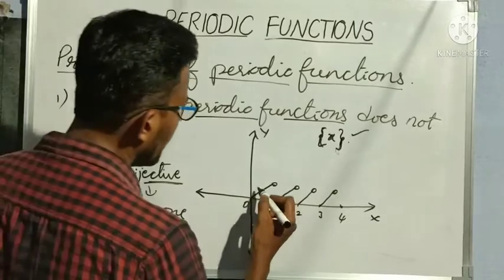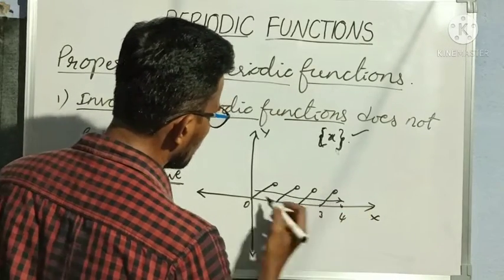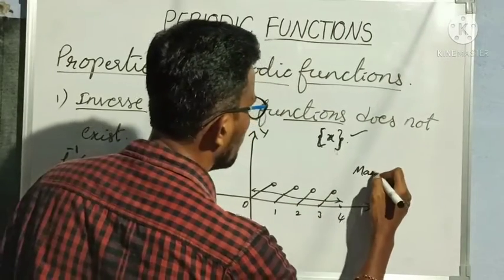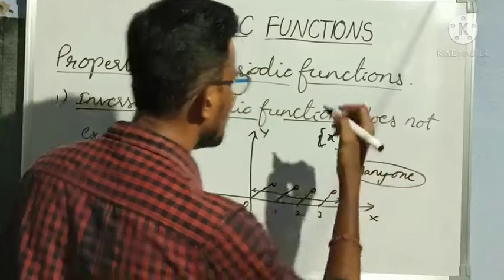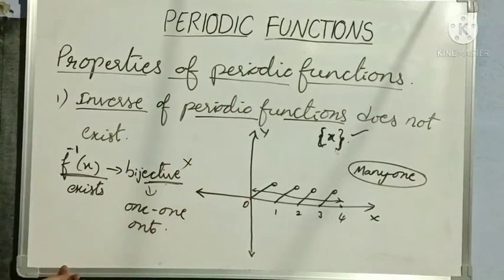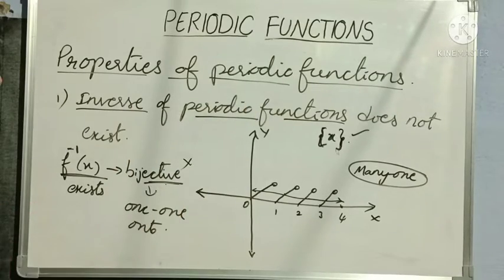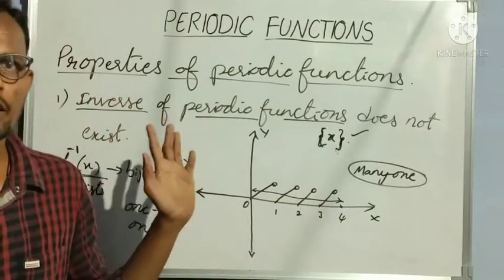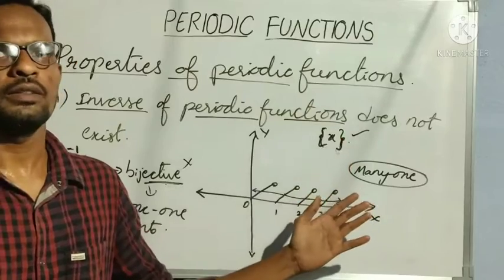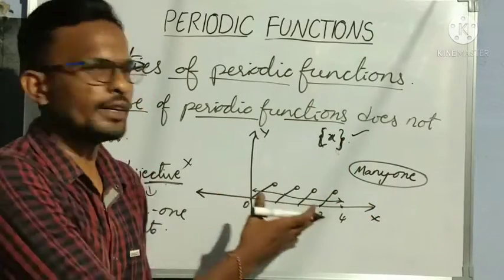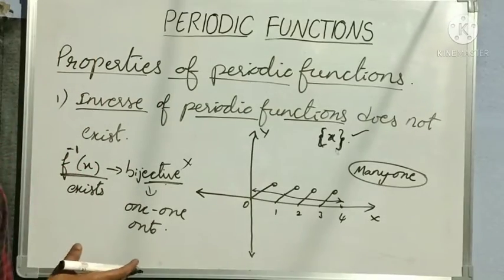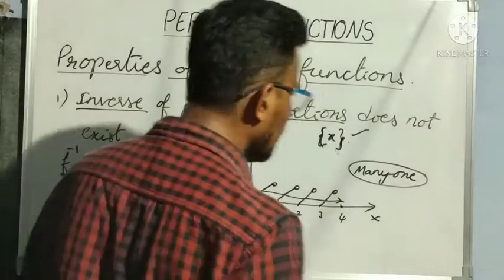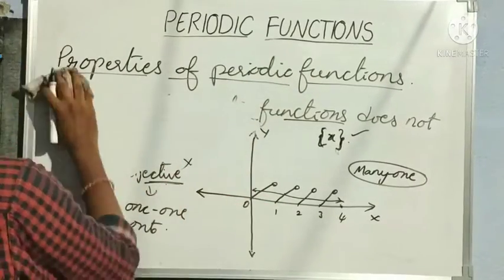But see here, by taking the horizontal line test, yes, how many points of intersection we are getting? More than 1 point of intersection. So what is this function? Many one function, right? So when a function is many one, can it be bijective? No. So if it is not bijective, then does the inverse of this periodic function exist? No. Whatever the periodic function you take, every periodic function is a many one function. Yes, we can prove by taking horizontal line test. I hope understood everybody. So that's why inverse of periodic functions does not exist. This is the first property, very important property. Next, let us see our next property.